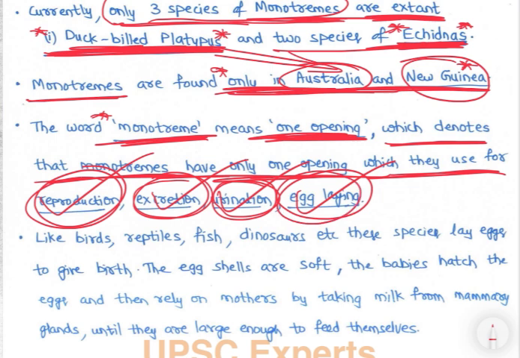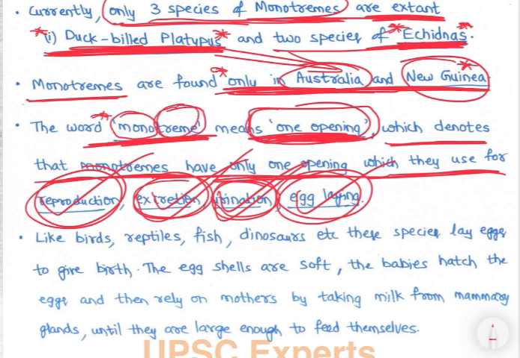So that is called monotreme. If we see, humans have more than one opening: for urination humans use a different opening, and for excretion a different one, so different holes. Mono means one, treme means opening. So that's why they are called monotremes.